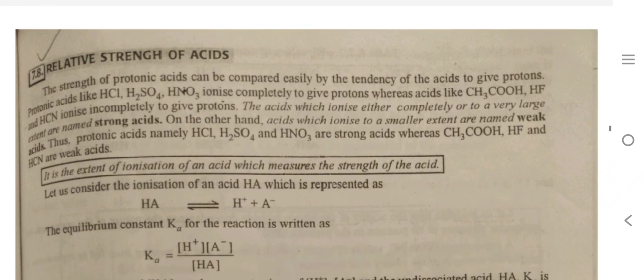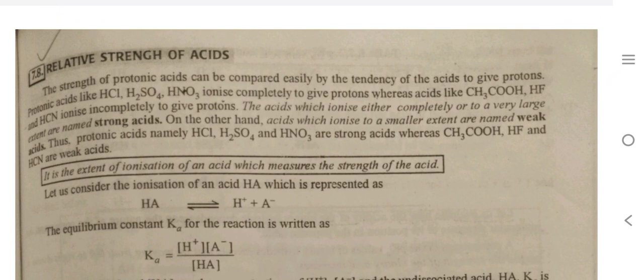Relative strength of acid. The strength of a protonic acid can be compared easily by the tendency of the acid to give protons. Protonic acids like HCl, H2SO4, HNO3 ionize completely to give protons, whereas acids like CH3COOH, HF and HCN ionize incompletely to give protons. The acids which ionize either completely or to a very large extent are named strong acids. On the other hand, acids which ionize to a smaller extent are named weak acids. The protonic acids HCl, H2SO4 and HNO3 are strong acids, whereas acetic acid, HF and HCN are weak acids.